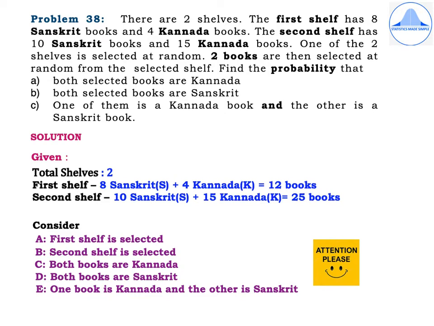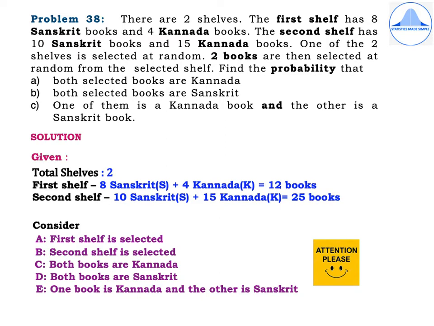Problem 38 is a lengthy one, but not all three subdivisions would be asked in the exam. Problem 38. There are two shelves. The first shelf has 8 Sanskrit books and 4 Kannada books. The second shelf has 10 Sanskrit books and 15 Kannada books.